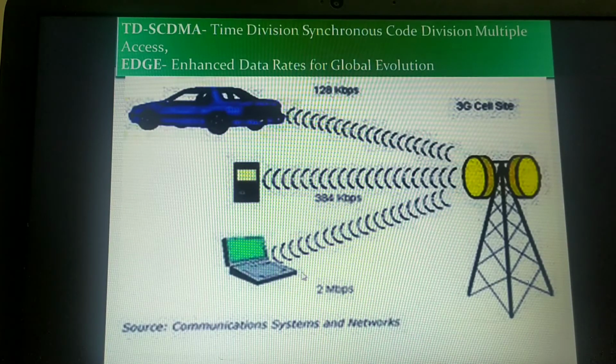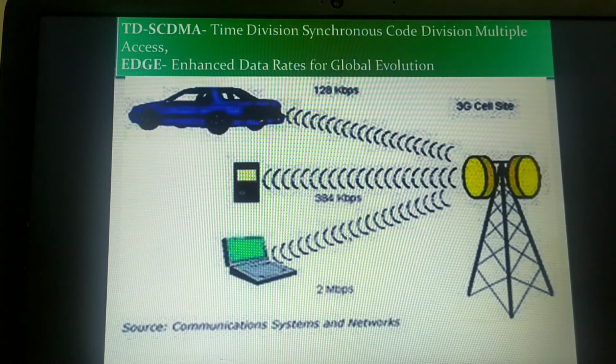Fixed applications means homes and offices. Usually in homes and offices we have Wi-Fi and broadband connections using a modem. You experience good internet service at home compared with your mobile internet. If you compare mobile internet and broadband internet services, the internet at your home is very fast. That's because of 2 megabits per second.